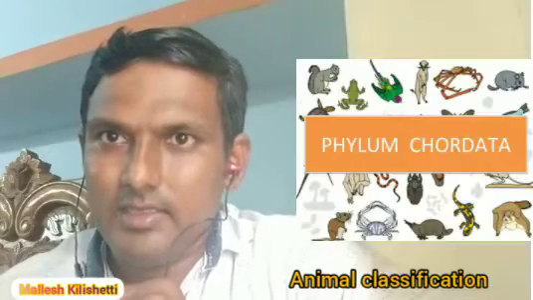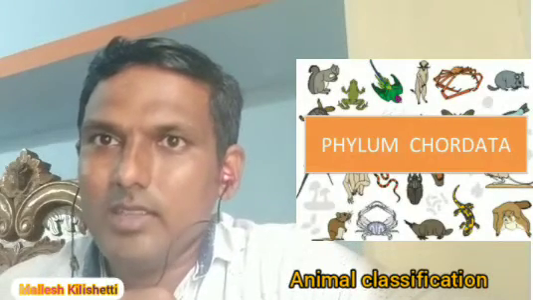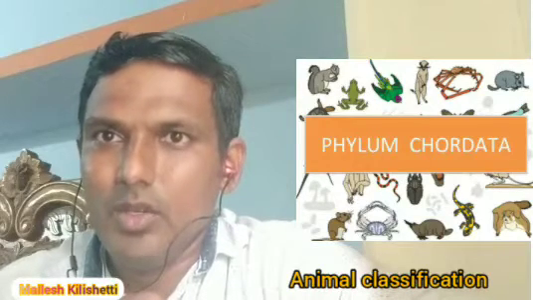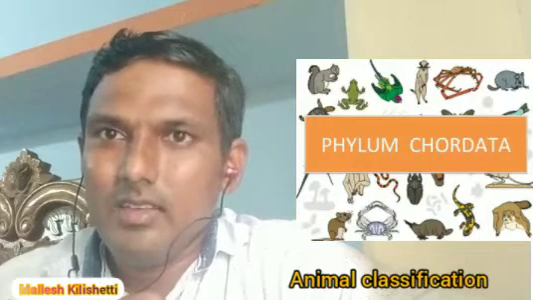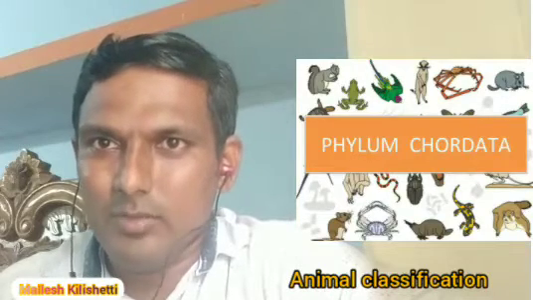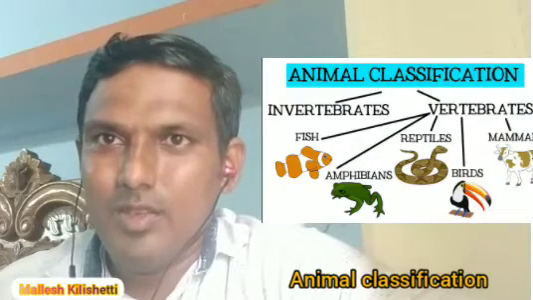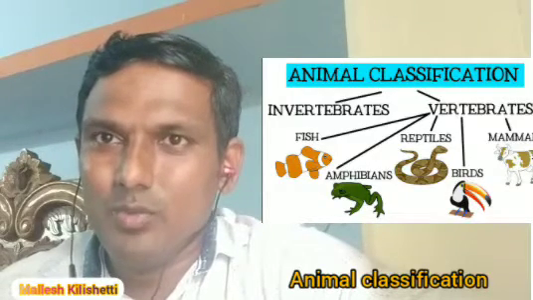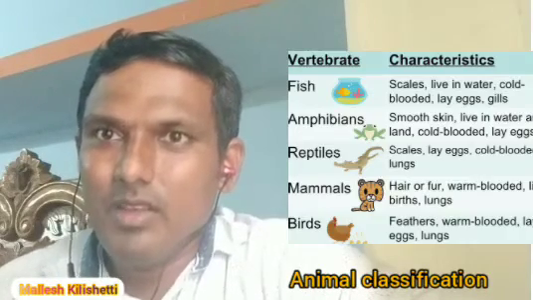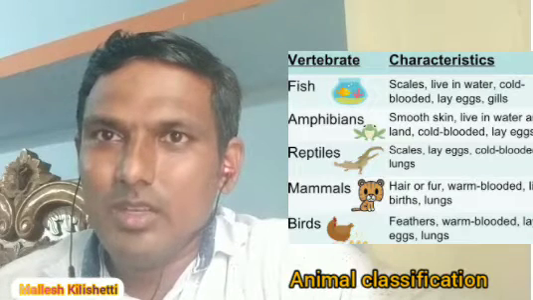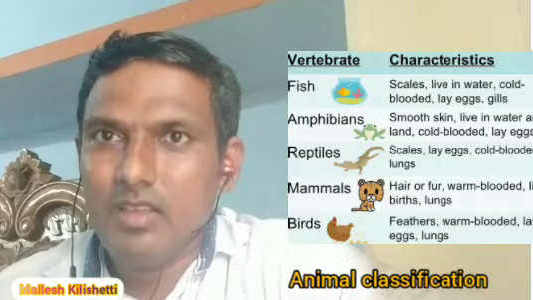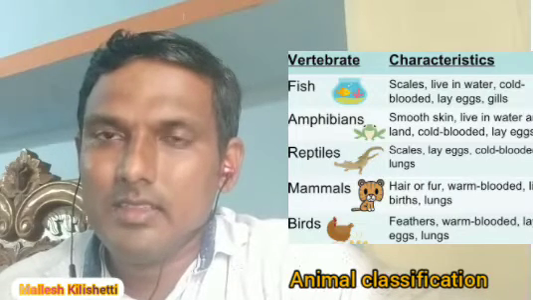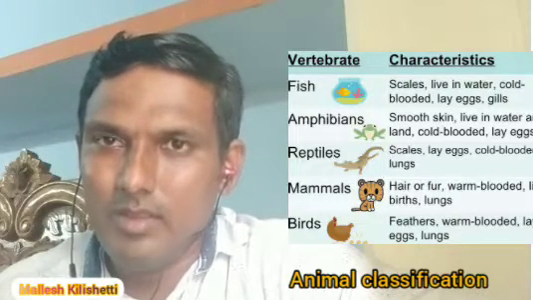Next, chordates, another subdivision. Chordates are mainly divided into three divisions: Urochordata, Cephalochordata, and Vertebrata. Now we are discussing the vertebrates. Vertebrates are again divided into five groups: fishes, amphibians, reptiles, birds, and mammals.